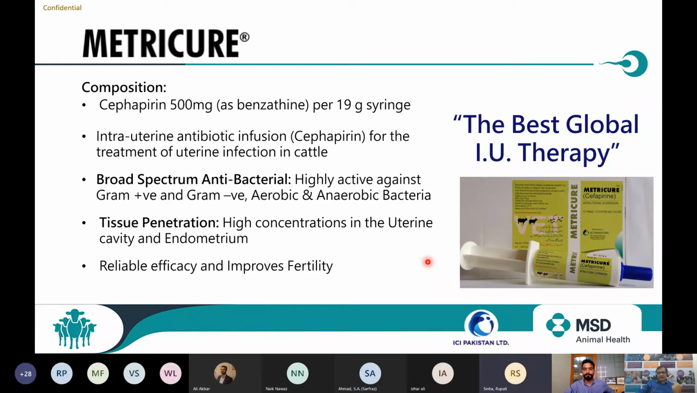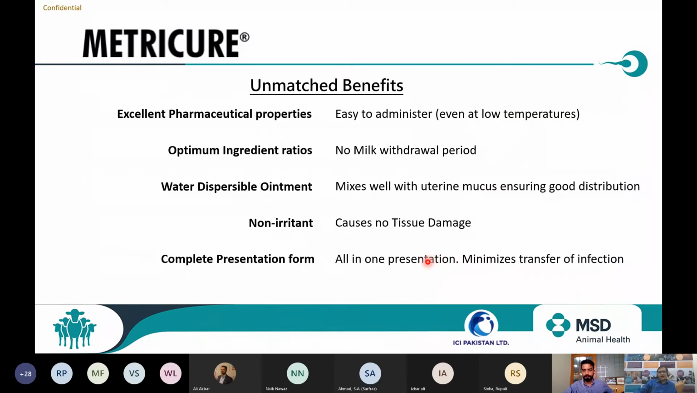So now it gives reliable efficacy and improves fertility. What are the unmatched benefits? Number one, it's easy to administer. Even at low temperature, you can administer. No milk withdrawal period. At the time when you are giving Metricure on the 14th day, the animal is in milking, so it should not come in the milk. So zero milk withdrawal period.